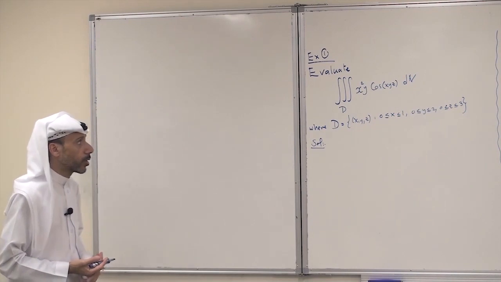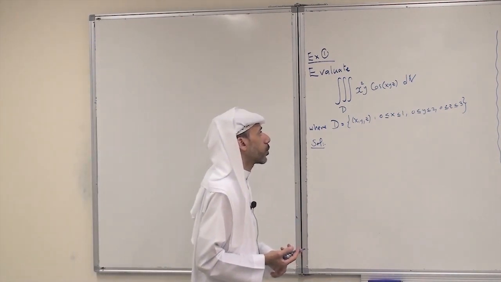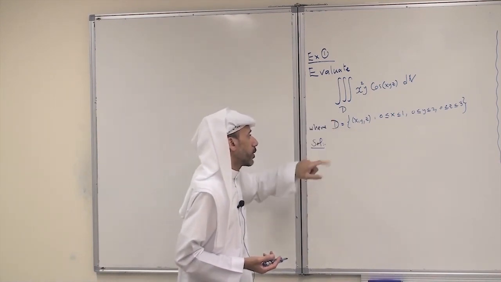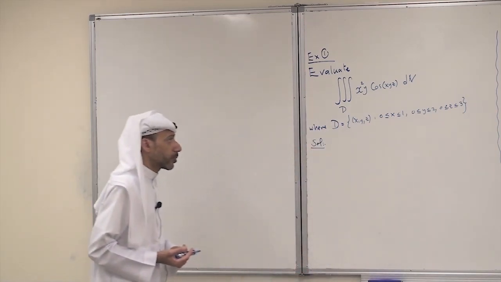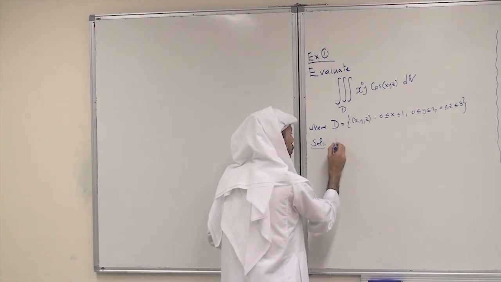Let's consider the following problem. Evaluate the triple integral of x squared y cosine xyz dV over the solid D, where D is given by this definition. Clearly, D is a rectangular box.